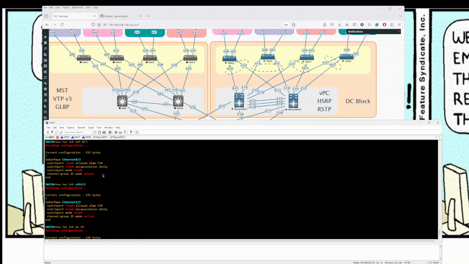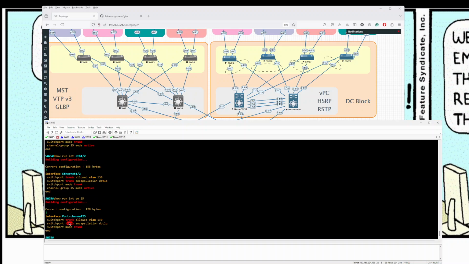So I look at the configuration. As you can see here, active or passive is for LACP. Channel group 25, the encapsulation is trunk, so I know that everything is okay. And this is trunk as well, and this is the port channel. I'm just allowing 130. There is a specific reason for this particular design, but we're not gonna get into that at this moment. So configuration wise, it's all good.